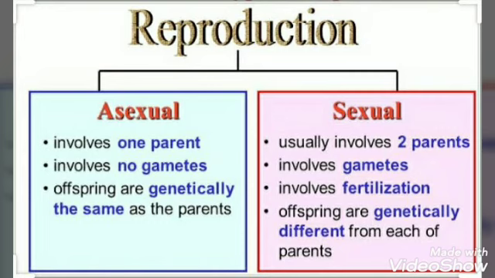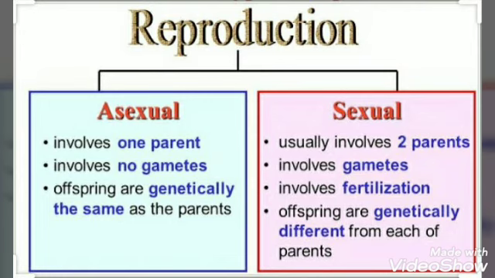Asexual reproduction happens from just one parent, and so in this case the DNA of the cells of the offspring, meaning the child, will be identical to the DNA of the parent, and because of the identical DNA the offspring will grow into an individual which will look exactly the same as the parent.